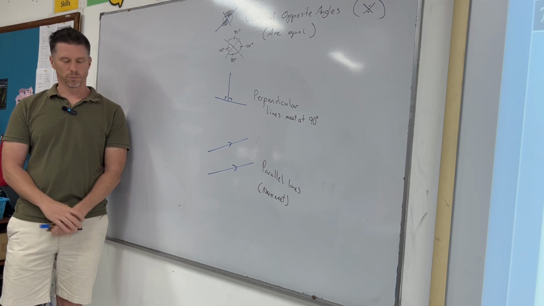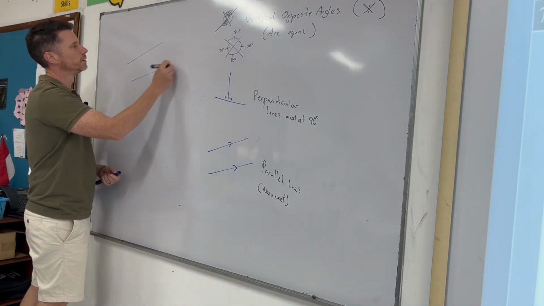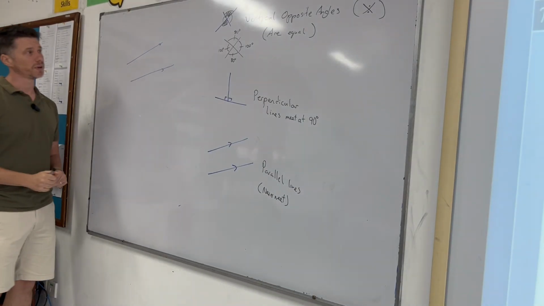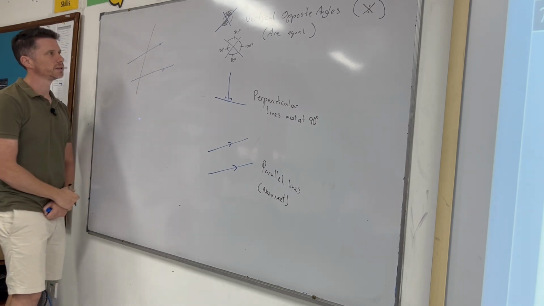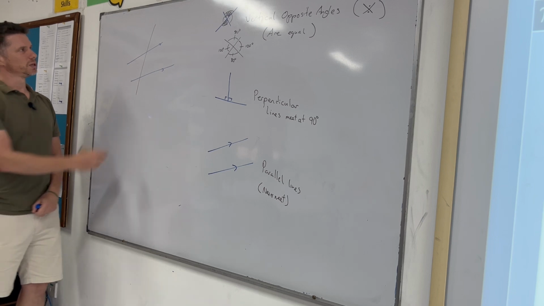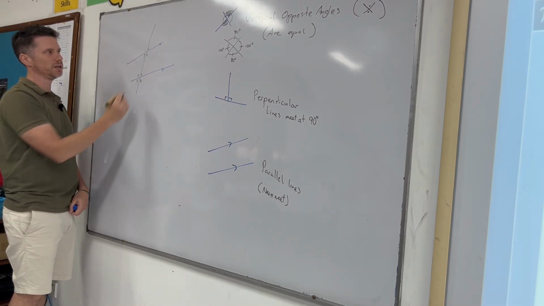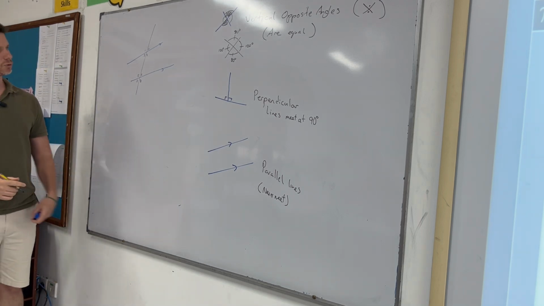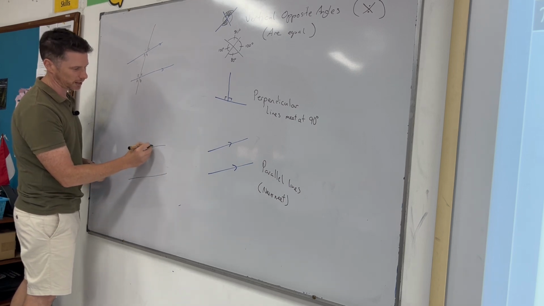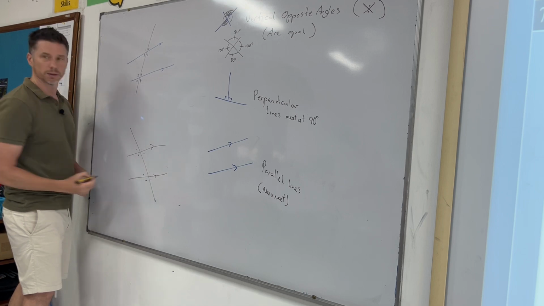So, when we draw two parallel lines, such as that, these two lines are parallel, and we put a line through them, any line through them, like this, we now have created a bunch of angles that have relationships with each other. So we've created 1, 2, 3, 4, 5, 6, 7, 8 new angles out of this, just drawing a line through two parallel lines. So I'll do that again. If I have two parallel lines and I draw any line through them, I create 8 angles.